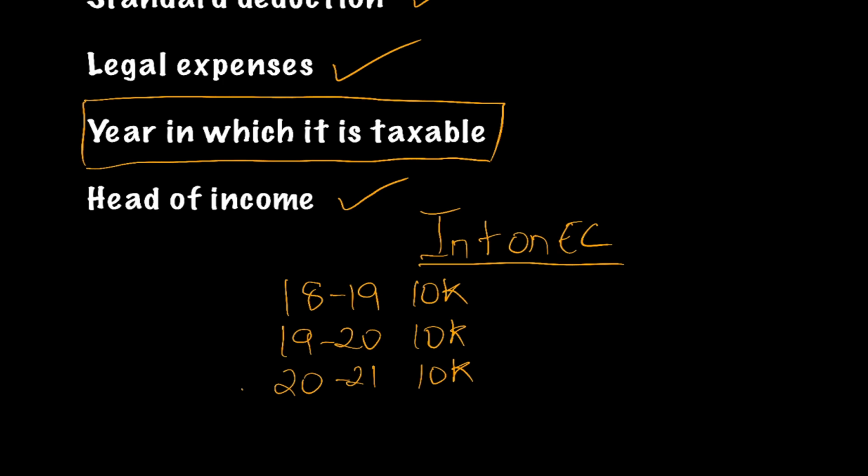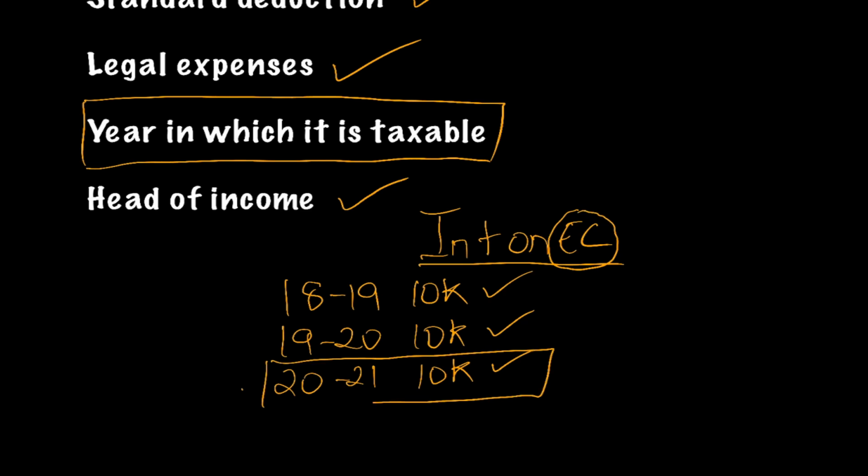Now what happens, students, in examination, interest might have been calculated every year, but in which year the interest is received, that is important. Say for example, students, 30,000 interest was received in 2021. So students, entire 30,000 minus 50% standard deduction will be taxable in the year 2021 and not in the year for which it is calculated.